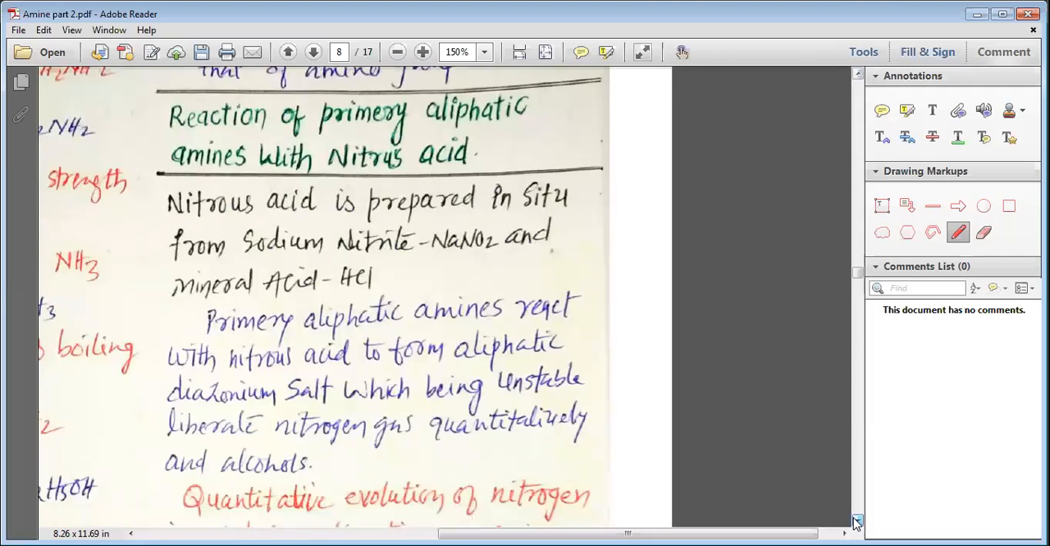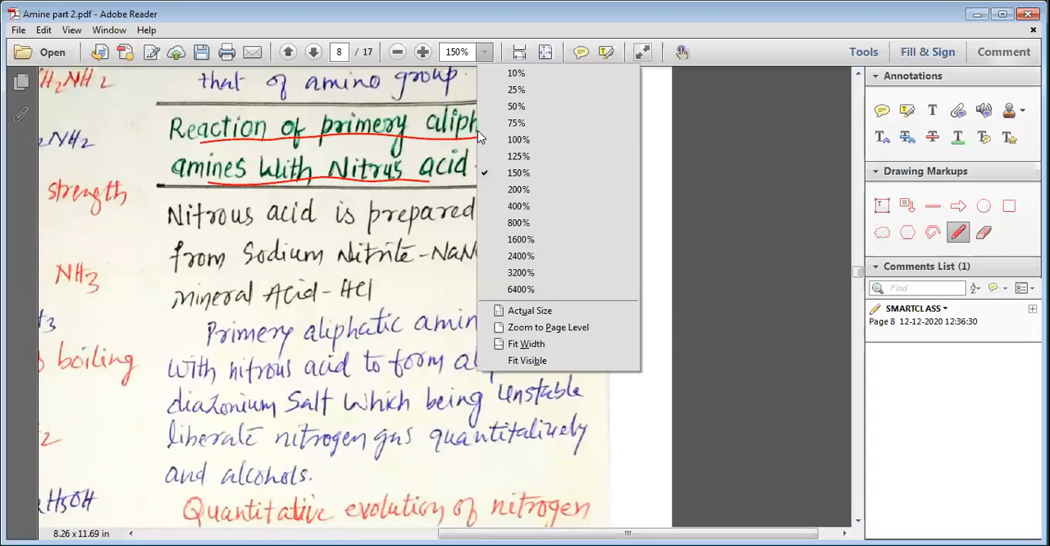Now, my dear students, we want to study the reaction of primary aliphatic amines with nitrous acid, which we will study in the next period. Let us revise whatever we have studied today.